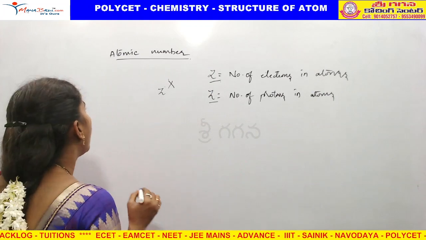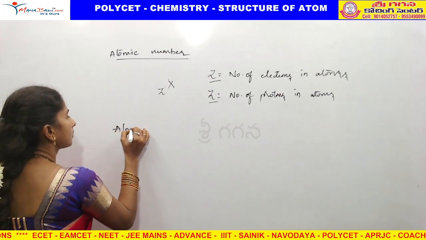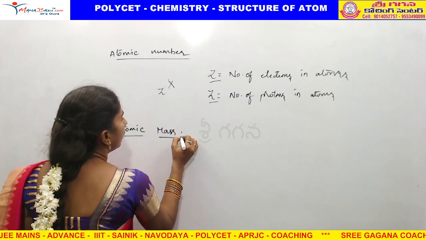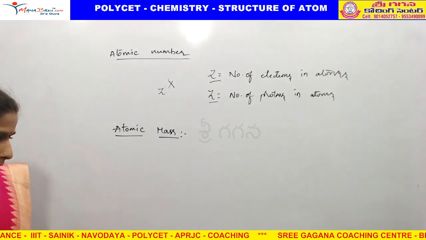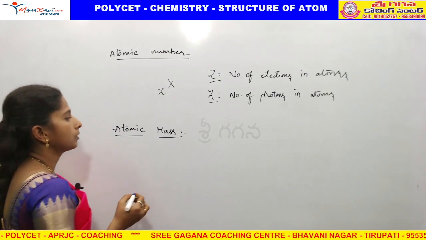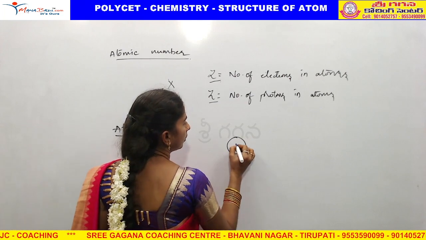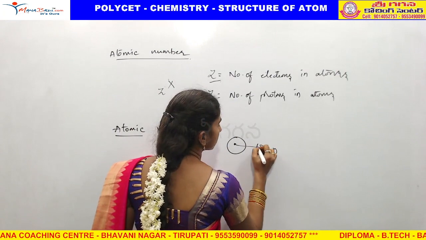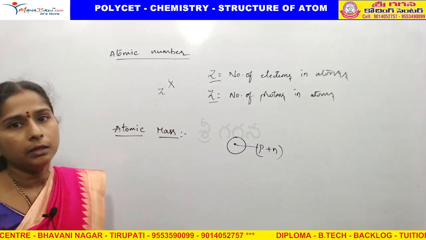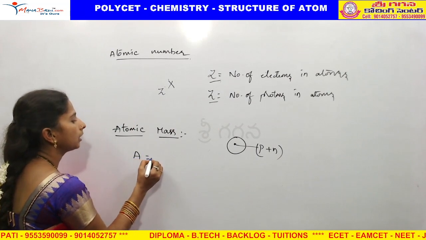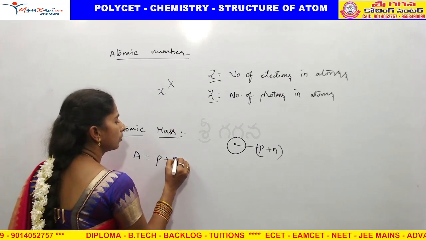After that, atomic mass. Mass of the atom depends on the nucleus. Nucleus means, we know, protons and neutrons. So atomic mass, which we indicate with the letter A, is equal to protons plus neutrons.